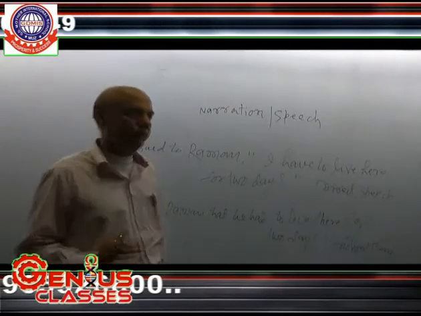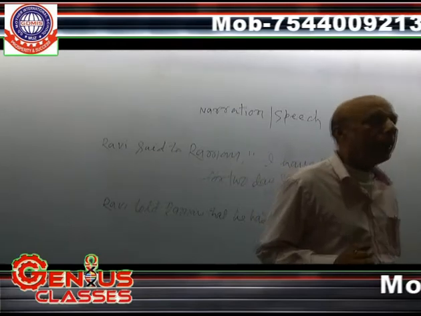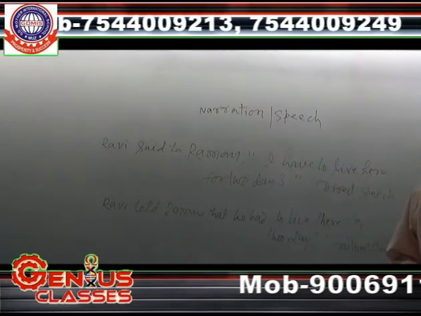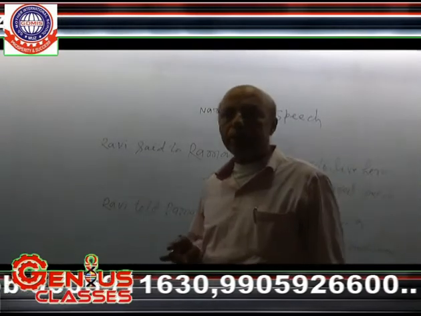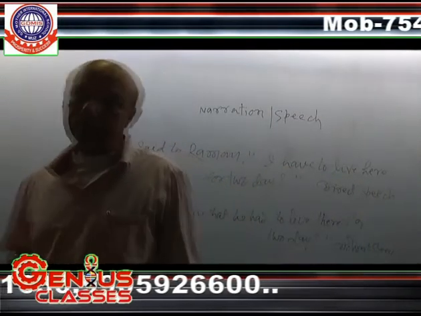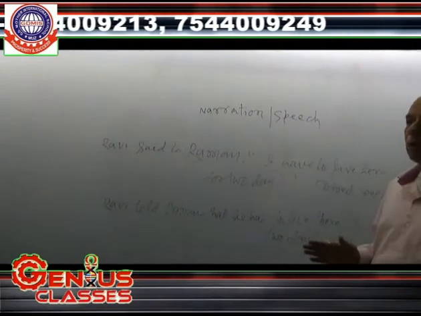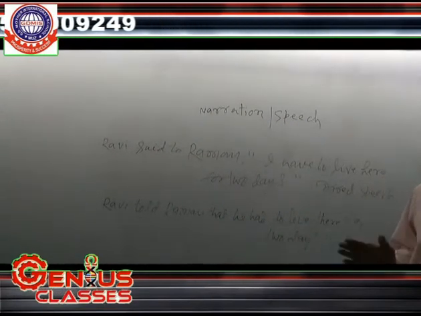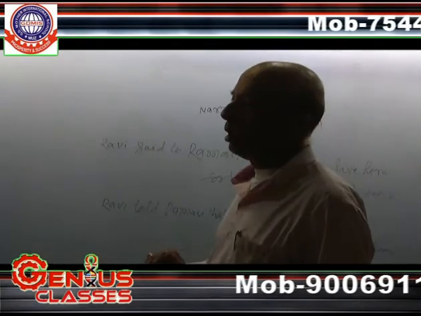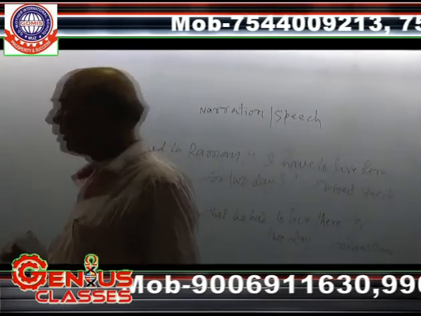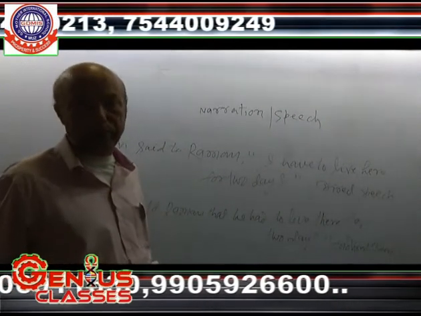You know very well there are 5 kinds of sentence: assertive sentence, interrogative sentence, imperative sentence, optative sentence, and exclamatory sentence. I have taught the rules of how to change an assertive sentence from direct into indirect, and the rules of the general rules. General rules and assertive rules are the same.